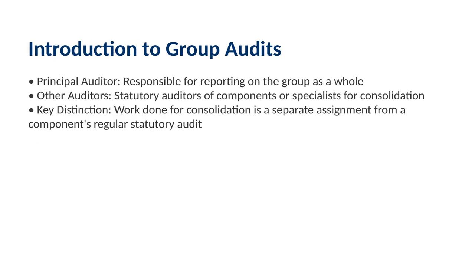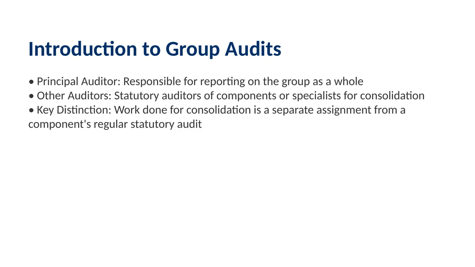Now, let's dive into the concept of group audits, which is a critical area for your CA final exams. When we talk about consolidated financial statements, we encounter the principal auditor, that's the auditor reporting on the group as a whole. Often, the principal auditor needs help from other auditors. These other auditors could be the statutory auditors of a specific component, or they could be specialists appointed specifically to assist with the consolidation process.